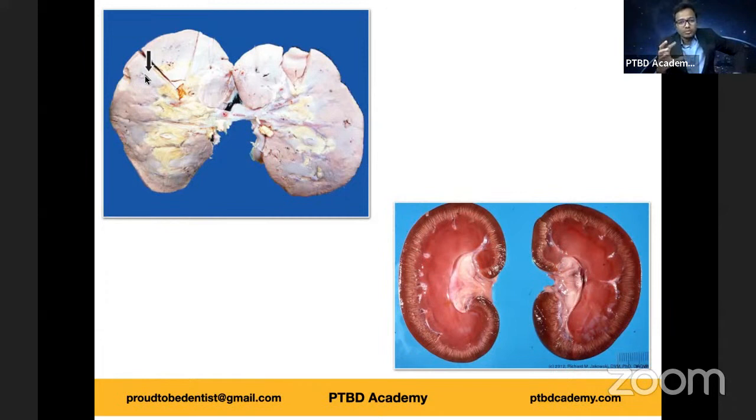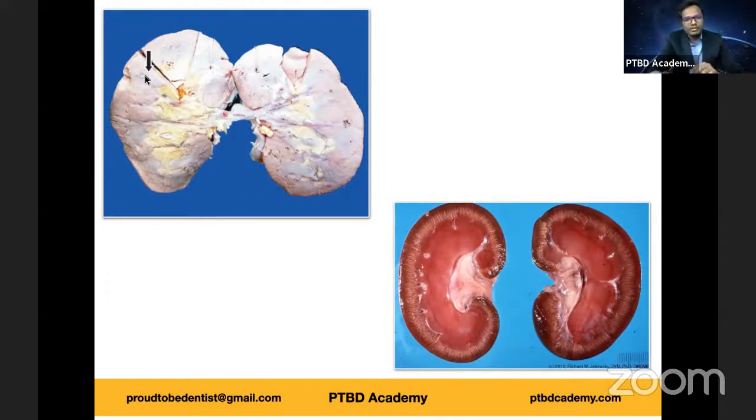Kidneys seem to be smaller, shrunken, or even enlarged, depending upon the amyloid deposit. And most importantly, you can see paleness in color, right? So what you're finding here is amyloidosis of kidney, and the kidney appears small in this particular specimen given in Harsh Mohan, and it is pale in color.